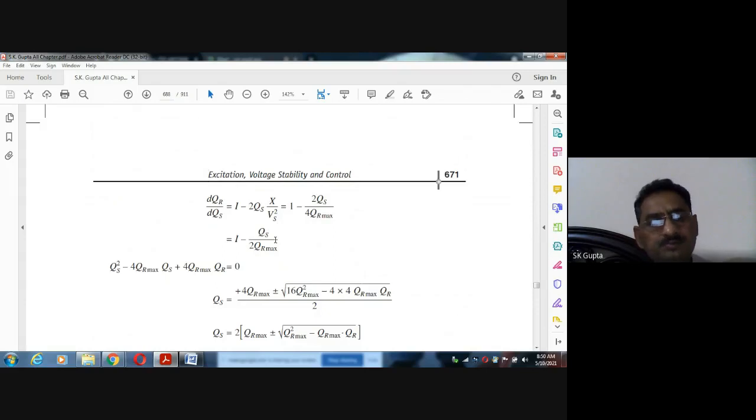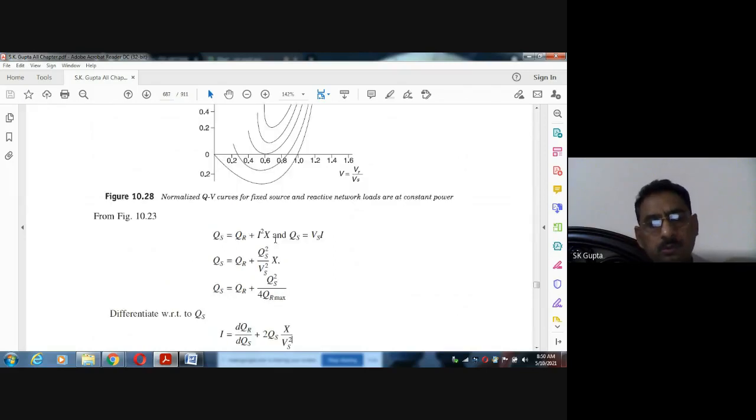Again, here you see this equation again.